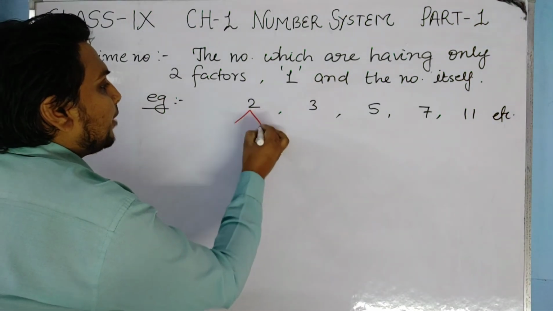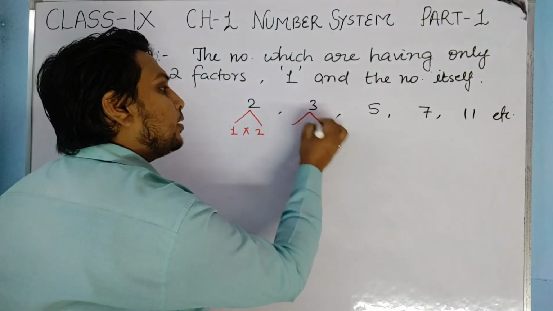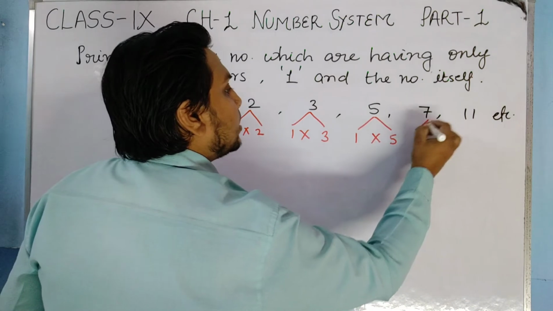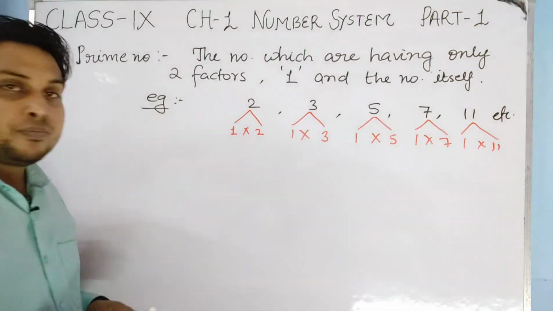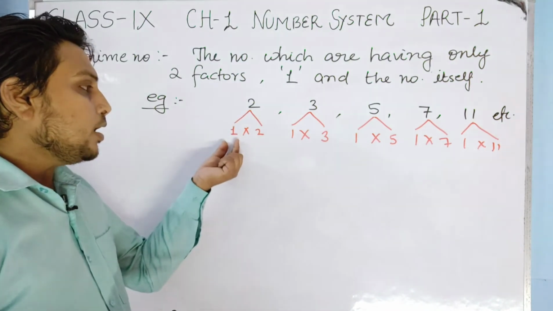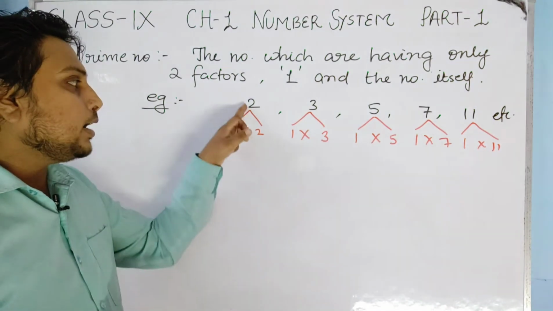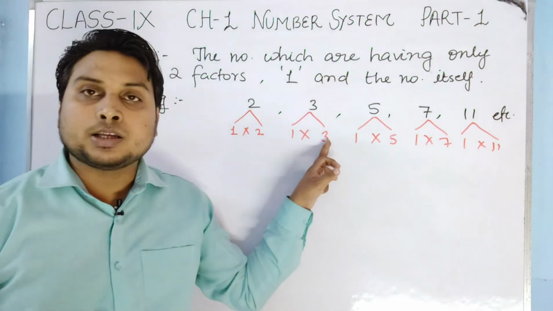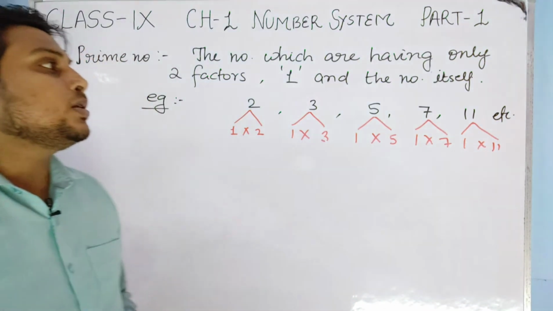If you factorize 2, you will get 1 into 2. If you factorize 3, you will get 1 into 3. If you factorize 5, you will get 1 into 5. If you factorize 7, you will get 1 into 7, and 1 into 11. Means the numbers which are having only two factors, 1 and the number itself. You can see that in the factors of 2, 1 is there and the number itself is there. In the factorization of 3, 1 is there and 3, the number itself. Like this. So these are the examples of prime number.